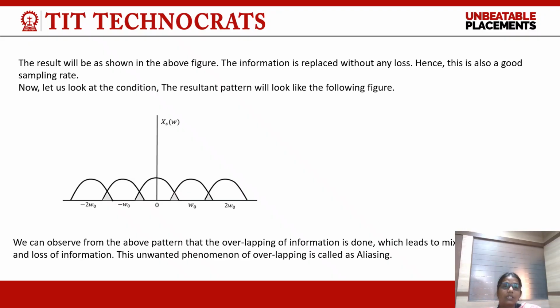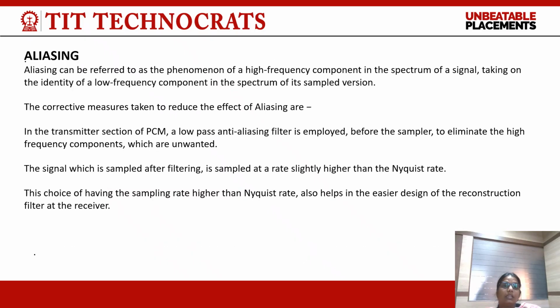Now let us look at another condition, where the sampling rate is below 2W. The resultant pattern will look like the following figure. We can observe from the above pattern that the overlapping of the information is done, which leads to mixing and loss of information. This unwanted phenomenon of overlapping is called aliasing. Aliasing can be referred to as the phenomenon of a high frequency component in the spectrum of a signal taking on the identity of a low frequency component in the spectrum of its sampled version.